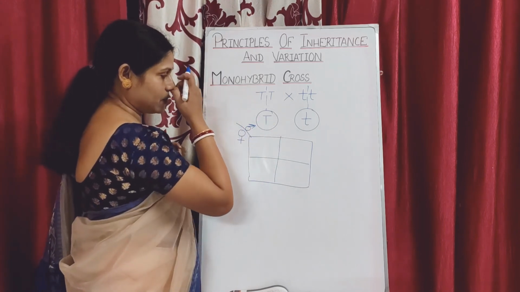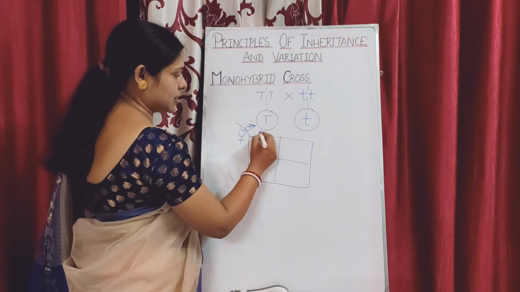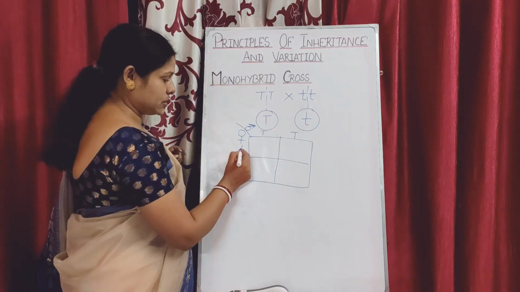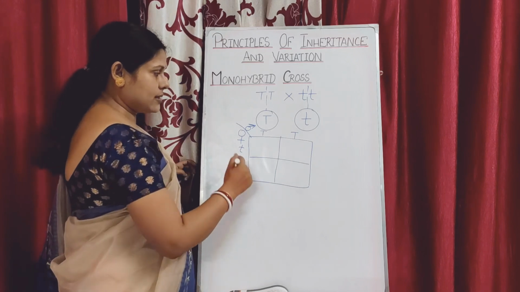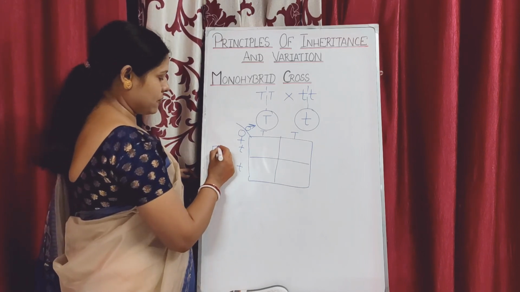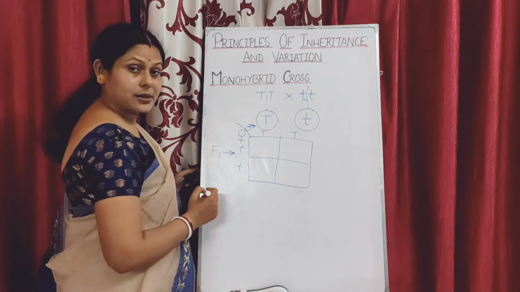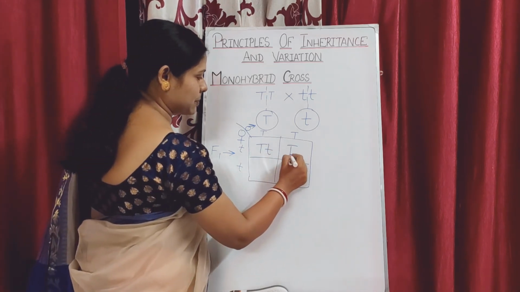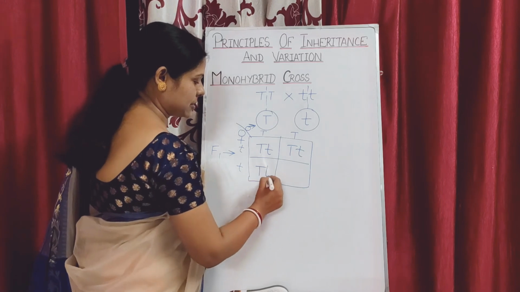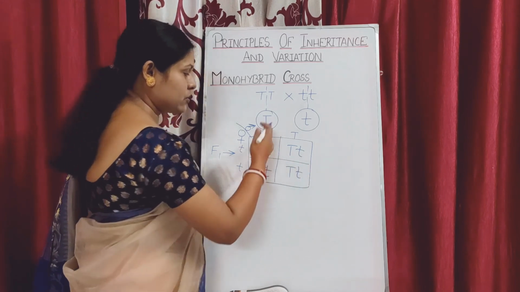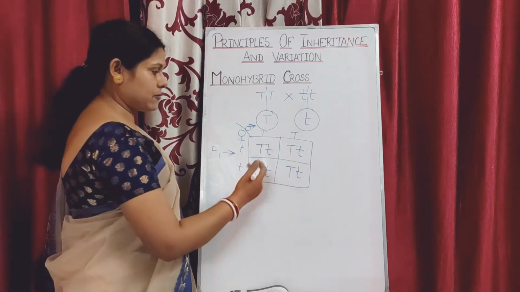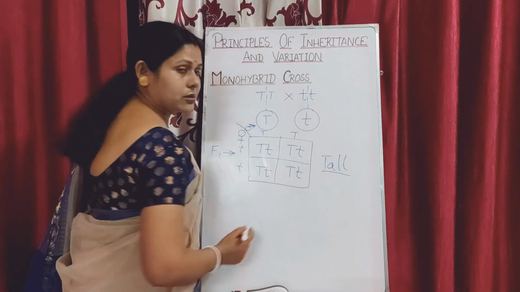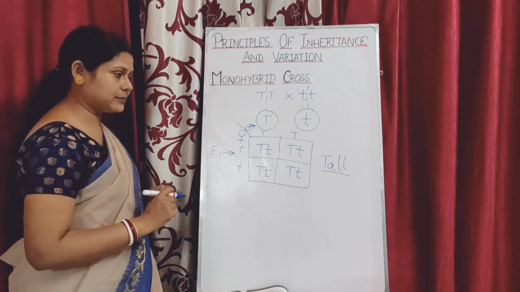Gametes for this parent will be T, and gametes for this parent will be small t and small t. So in the F1 generation, the possible combinations are capital T, small t, capital T, small t, capital T, small t, capital T, small t. So all the organisms in the F1 generation will be tall. That means phenotypically they will be tall. There is no expression of the dwarf.